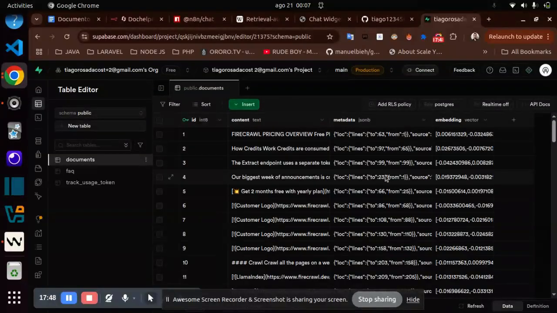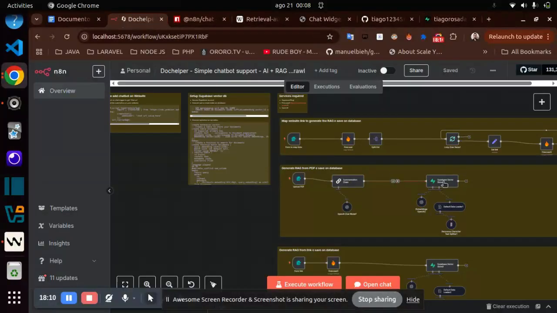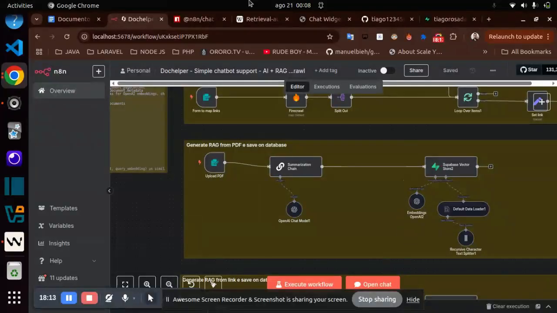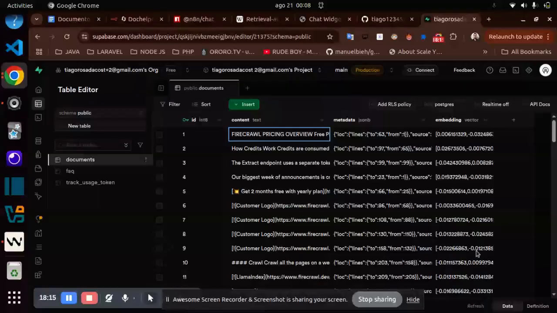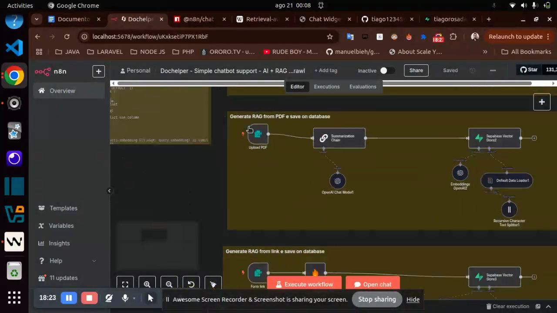For example, an image has metadata like the type of image, whether it's PNG or SVG. And the embedding column here is the format the LLMs understand. This part generates this column, and it will be really helpful.